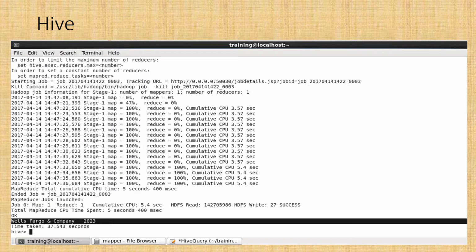So I got a result here which is already highlighted: Wells Fargo and Company has 2023 complaints of New York State where the product is mortgage. So they can focus on this product and they can provide an efficient solution for their issues to the customers.